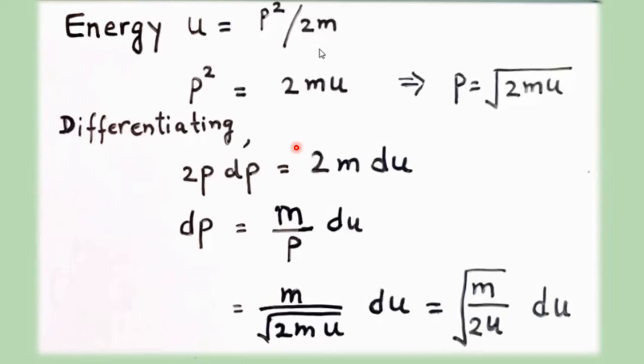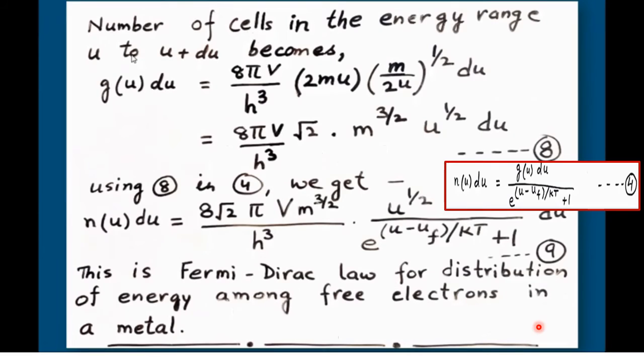That means we can now replace our n p dp in terms of nu du by replacing the value of momentum as under root of 2mu, whereas by replacing the dp as under root of m upon 2u multiplied by du. See here, now number of cells in the energy range u to u plus du becomes gu du is equal to 8 pi v upon h cube. Alright, this was the basic expression.